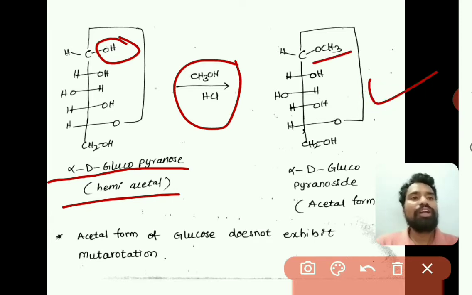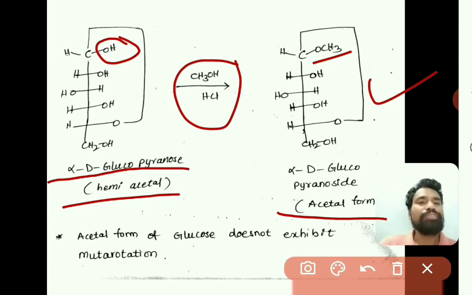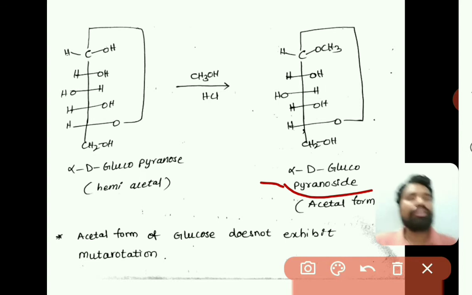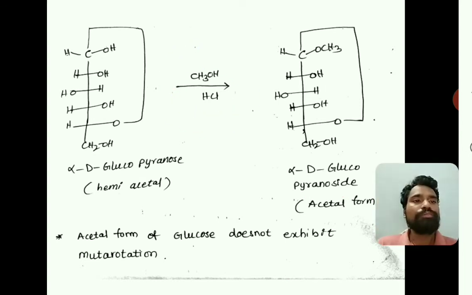This is called alpha D-glucopyranoside. So this is in the acetal form. The acetal form of glucose will not show mutarotation. Right. So this is the formation of pyranoside when it is reacted with the alcohol.